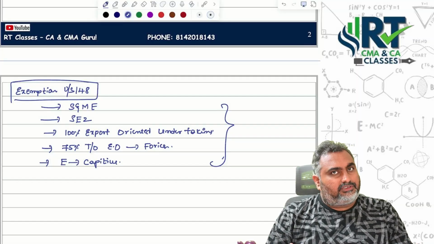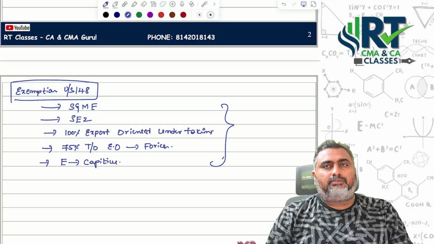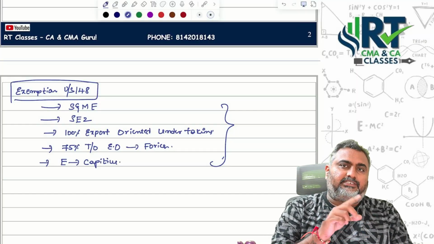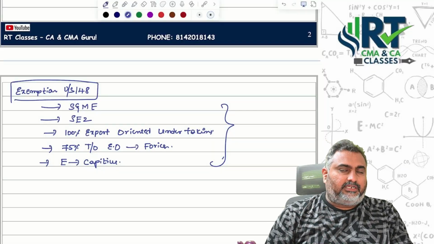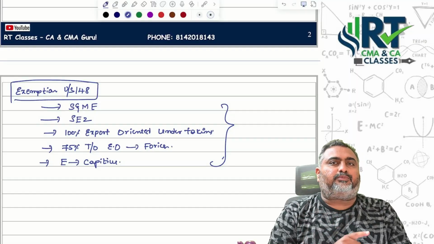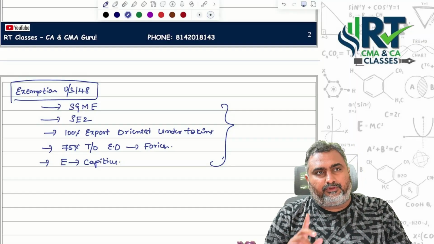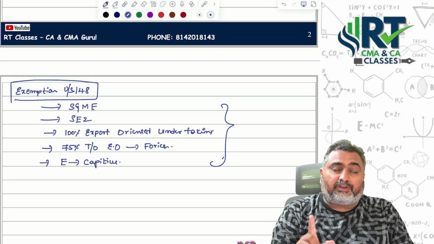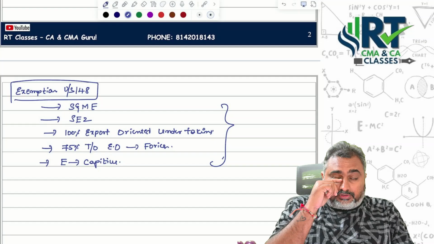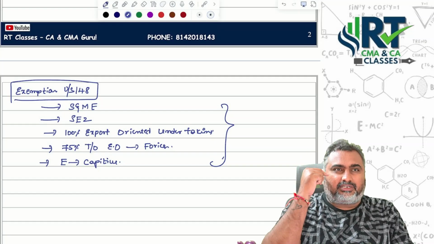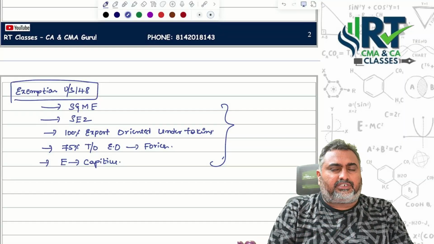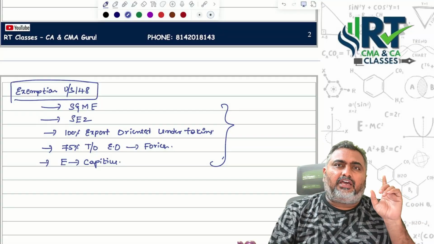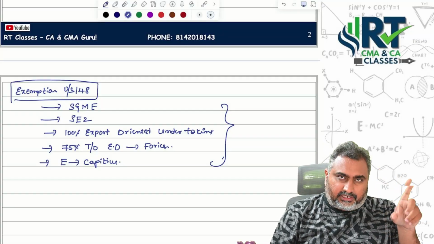When it comes to rule 3, regarding cost records maintenance, there you need to check whether it is a regulatory sector or a non-regulatory sector. If they are meeting the turnover of 35 crores or more in the immediately preceding financial year, they are supposed to maintain cost records. That is explained in rule 5. When it comes to rule 3, we are talking about cost records applicability. We are talking about rule 5, that is maintenance of cost records. So CRA 1 is regarding maintenance of cost records.